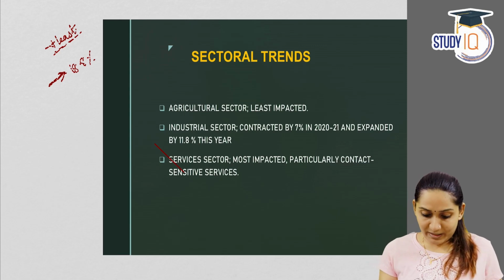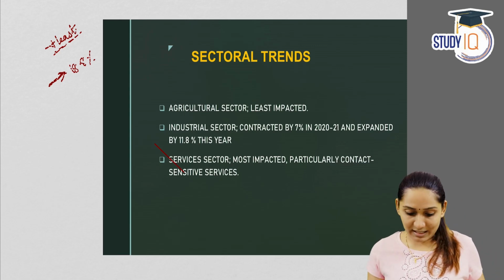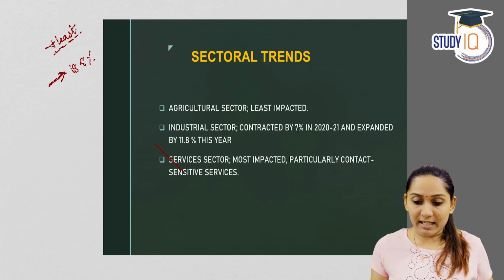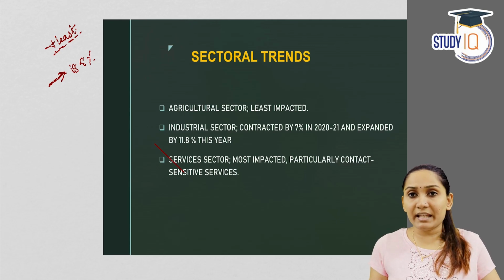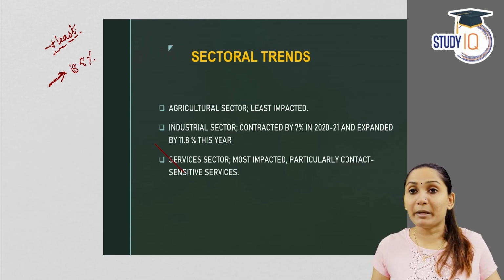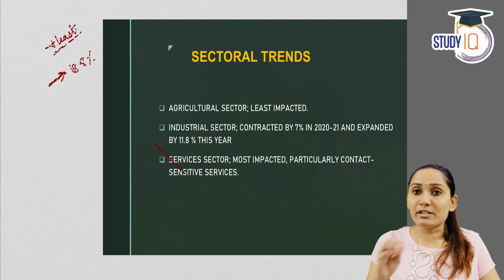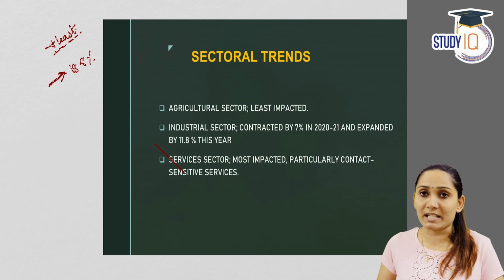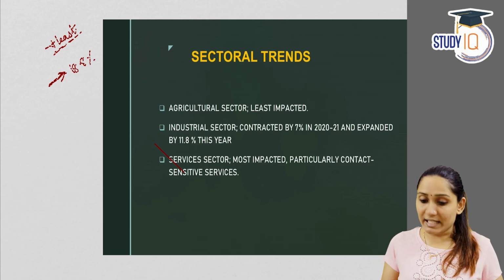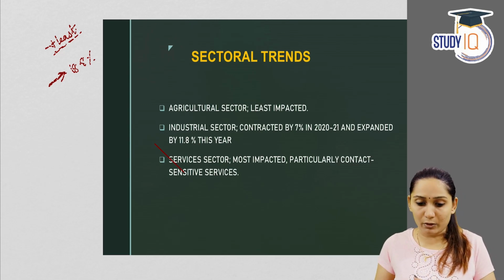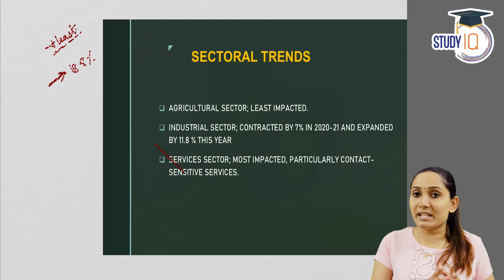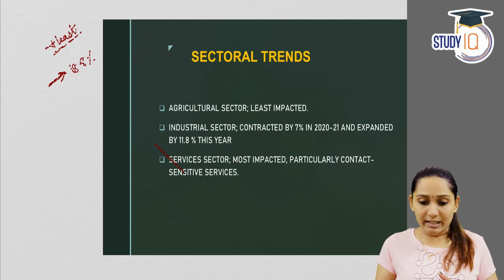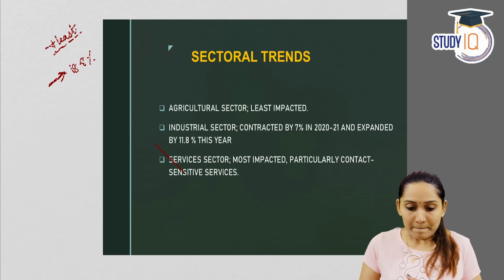Now, coming back to the agricultural sector, we will here see that the net area sown in Kharif and Rabi crops have increased. That is net sowing area. Sowing area means where the cultivation, actual cultivation takes place. So net sowing area has increased for both Kharif and Rabi crops. And the major staple crops of India, wheat and rice, they have also shown an increase. So wheat and rice has also steadily increased over the years.